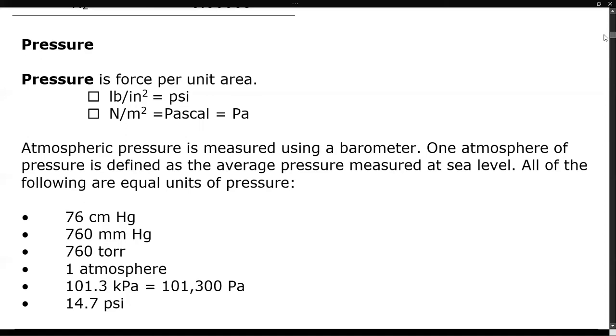And then there's 101,300 pascals, or 101.3 kilopascals. So you notice why we chop off a couple of decimal places to make the number a little bit more reasonable. And 14.7 psi is equal to 1 atmosphere.